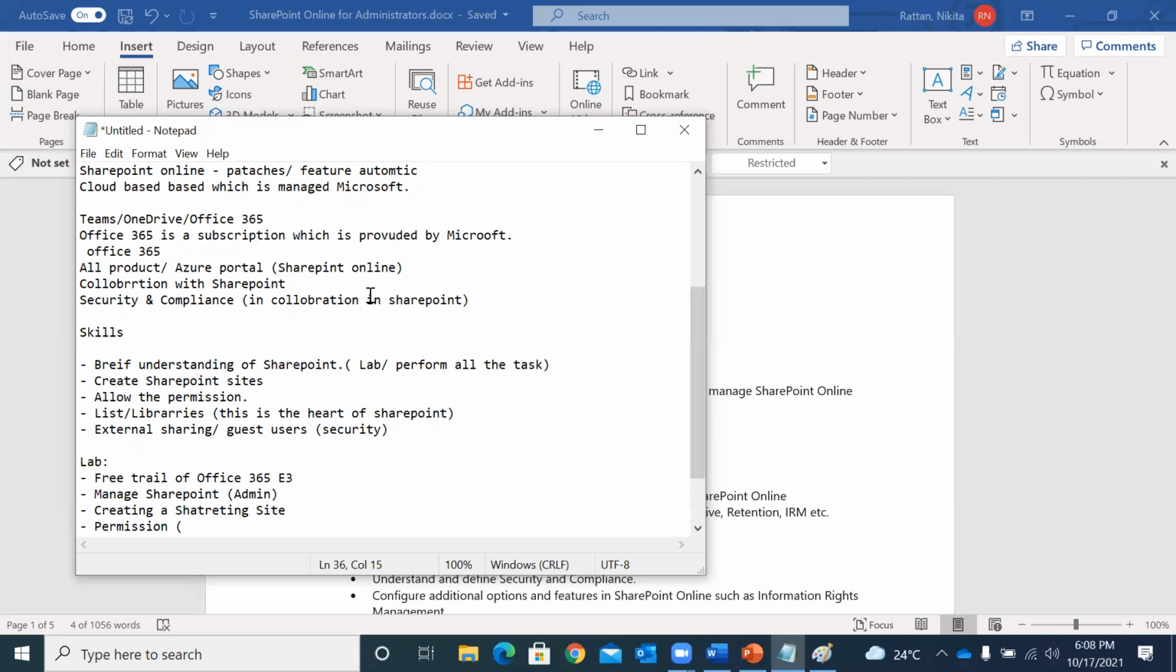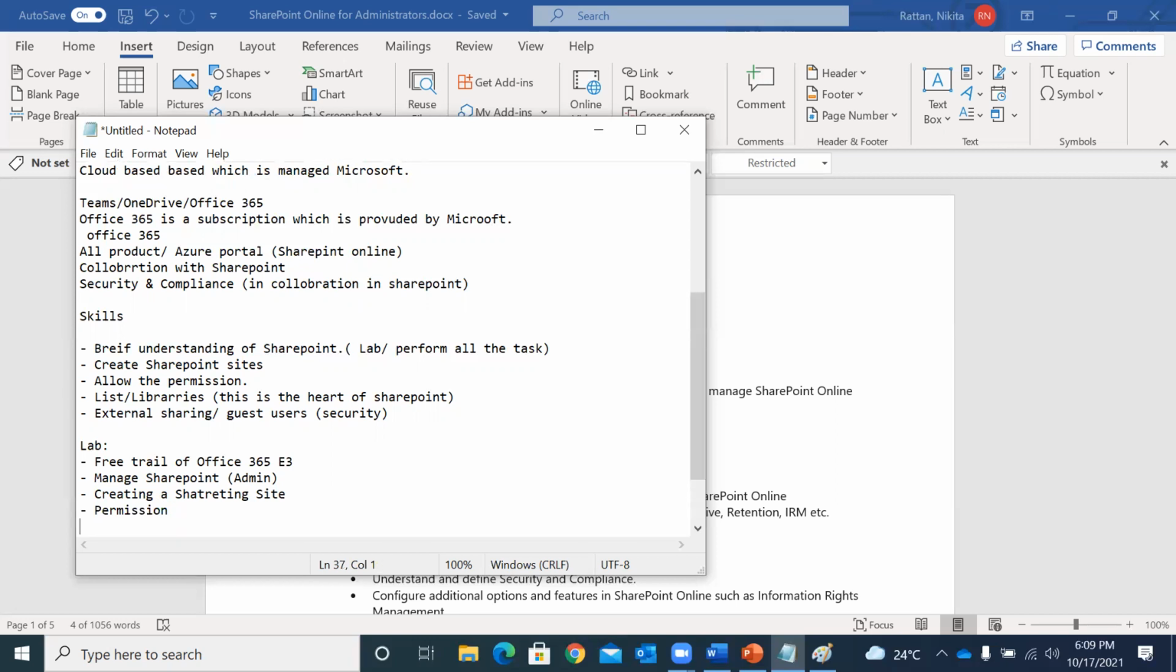Let's say I have a site and I want to collaborate with someone outside my environment, someone who is not a part of my organization. If that person is not added to my SharePoint site, meaning they do not have access to it, they will not be able to access the document which I want them to access. So permission is a big thing. We are going to see how permission works and what the different types of permissions are.